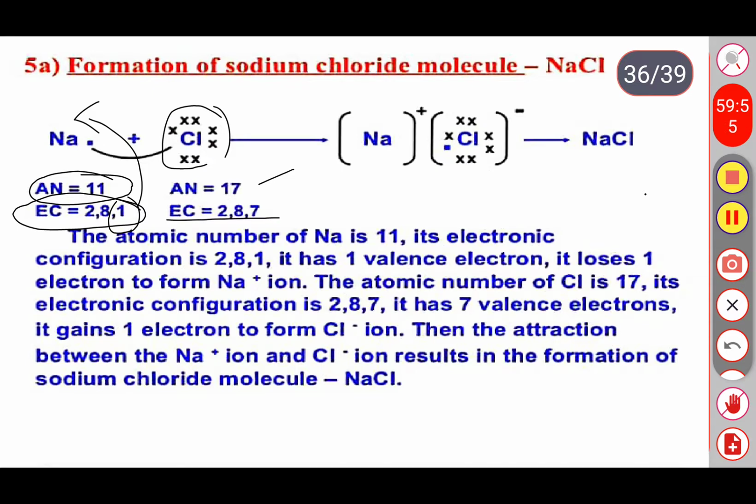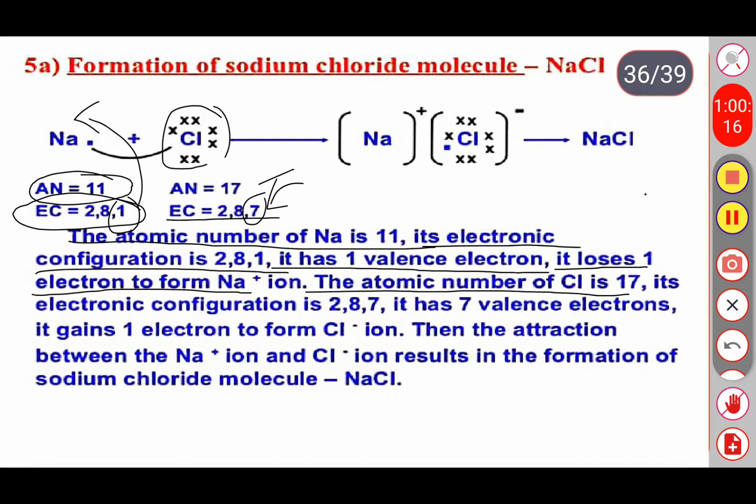The atomic number of sodium is 11. Its electronic configuration is 2, 8, 1. It has one valency electron. It loses one electron to form a Na plus ion. The atomic number of chlorine is 17. Its electronic configuration is 2, 8, 7. It has 7 valency electrons. It gains 1 electron to form a Cl minus chloride ion. Then the attraction between the sodium ion and chloride ion results in the formation of a sodium chloride molecule.